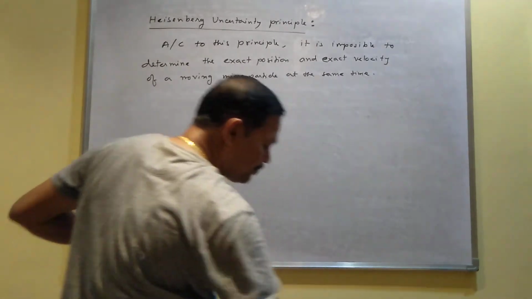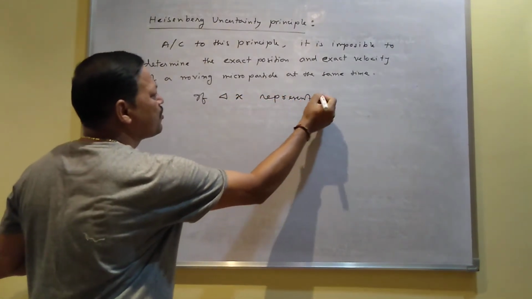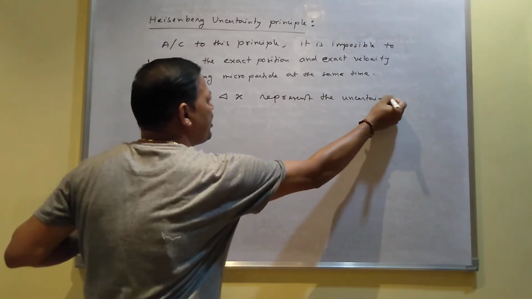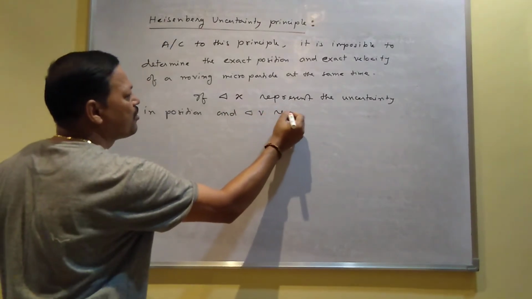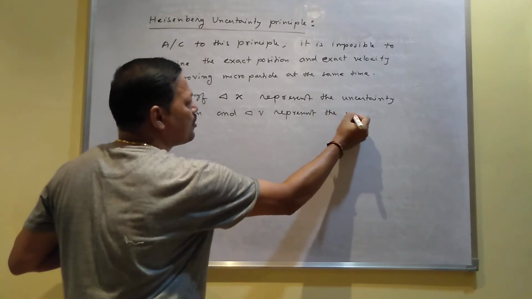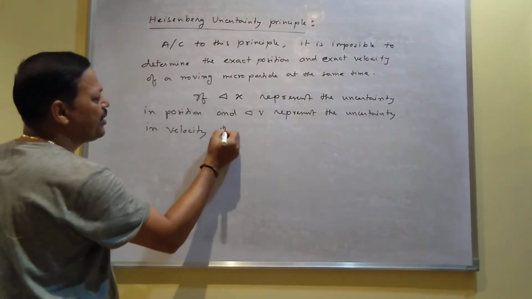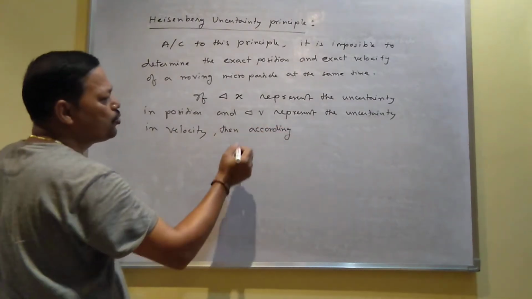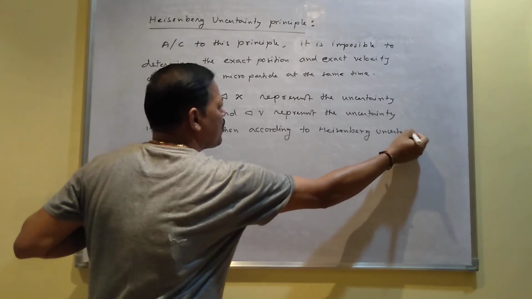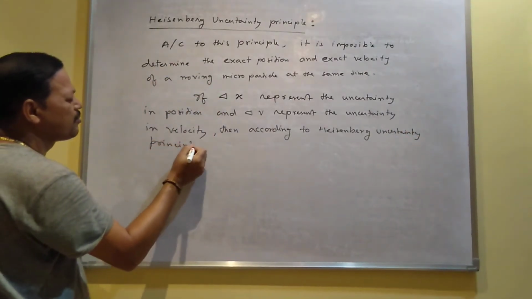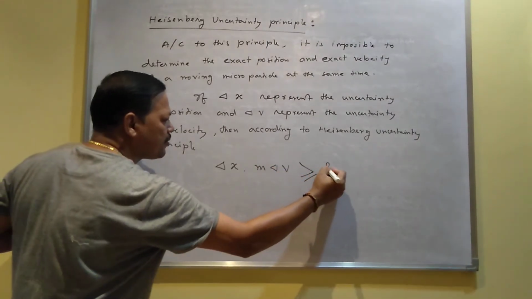And according to Heisenberg, if delta x represents the uncertainty in position and delta v represents the uncertainty in velocity, then according to the Heisenberg uncertainty principle, you can write delta x into m delta v is greater than or equal to h by 4 pi.